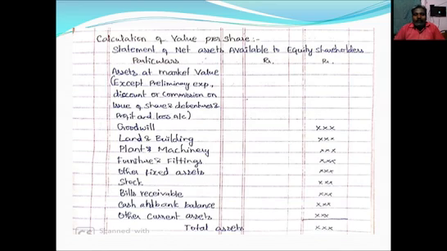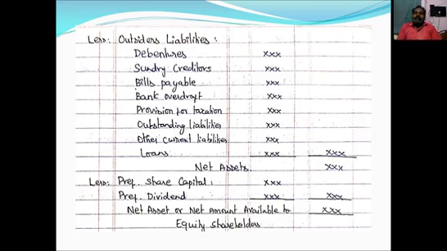So we should add these items, or whatever items are available in that problem or question. We should take assets at market value. Then we post it in the outer column and add up. Then we will get total assets at market value. From the total assets at market value, we should deduct outsiders liability. The following liabilities come under the category of outsiders liability. The listed outsiders liability should be deducted from assets at market value. Then we will get net assets.